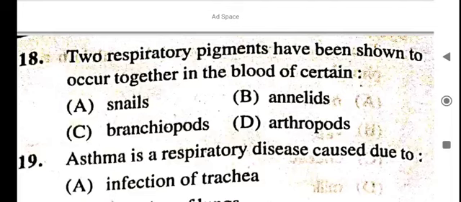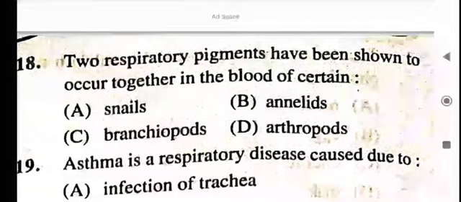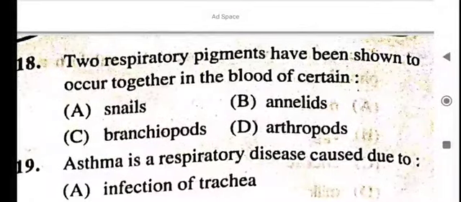Annelids. Two respiratory pigments have been shown to occur together in the blood of certain annelids.